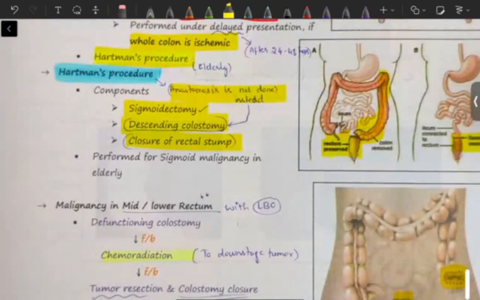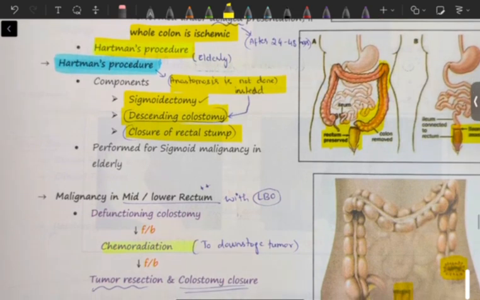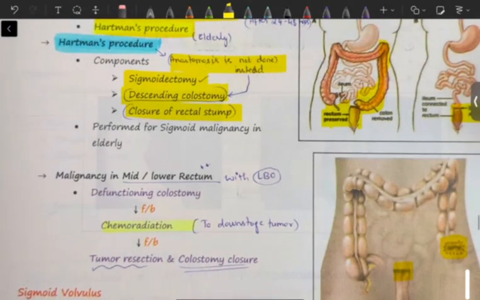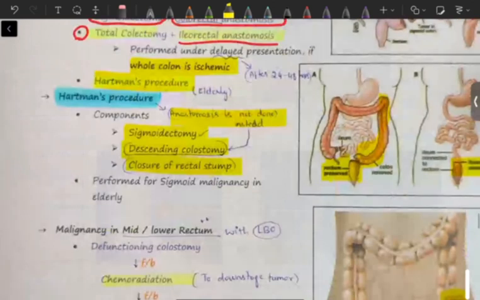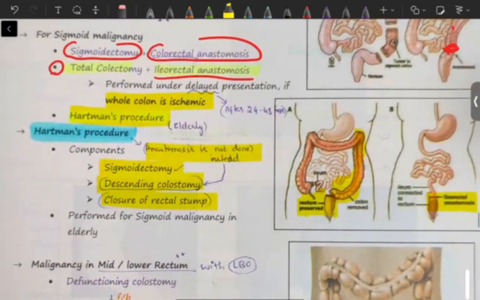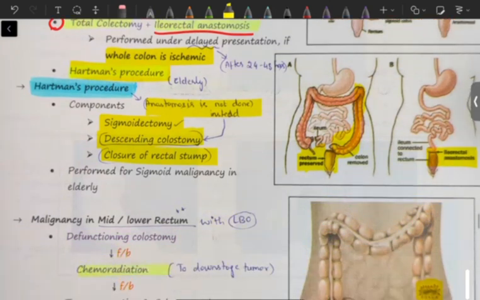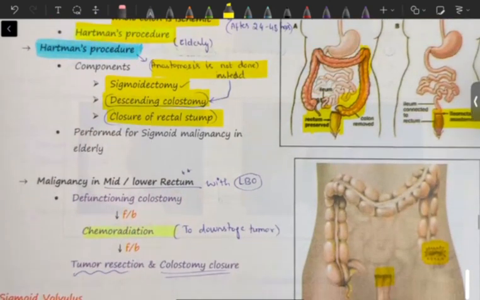Sir, can you repeat this once in English? Yeah, Hartmann's procedure. Okay, so in Hartmann's procedure, basically it is a combination of different steps. Previously what we were doing, wherever there was malignancy, we were just removing it and joining whatever parts were remaining. In Hartmann's procedure, they'll remove sigmoid.